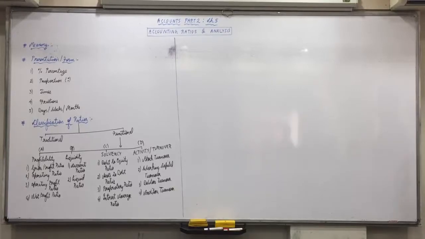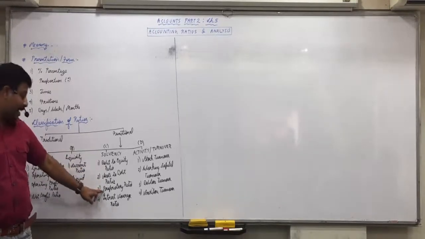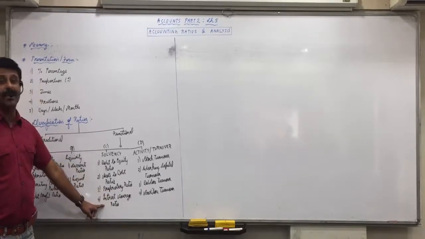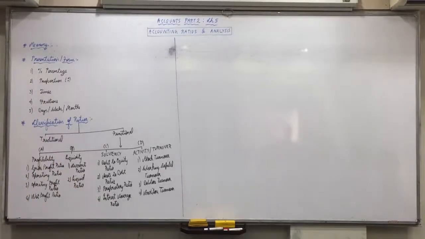Total 4 lectures will be required for this chapter. Every ratio 1 lecture, except today, which I listed. So tomorrow profitability will complete. In solvency: debt to equity ratio, assets to debt ratio, proprietary ratio, proprietary, not proprietory, and interest coverage ratio. And in activity: stock turnover, working capital turnover, debtors turnover, and creditors turnover.